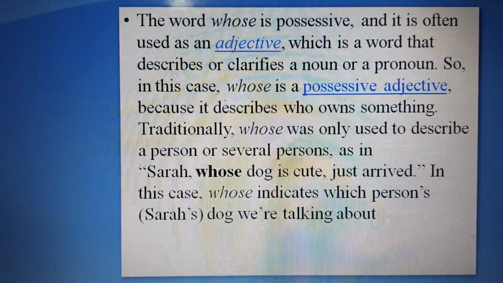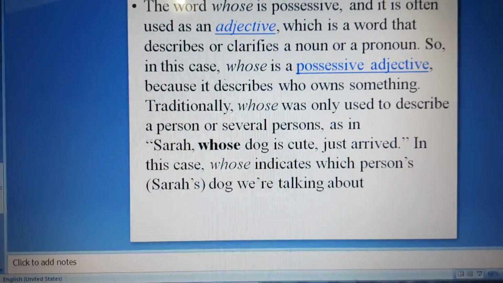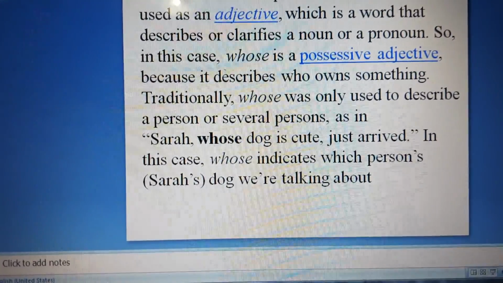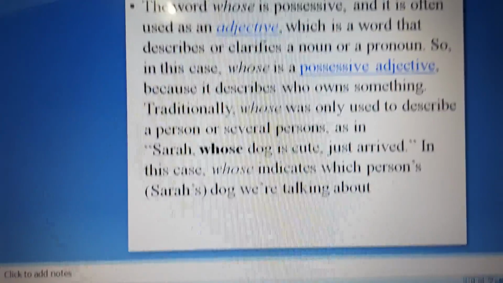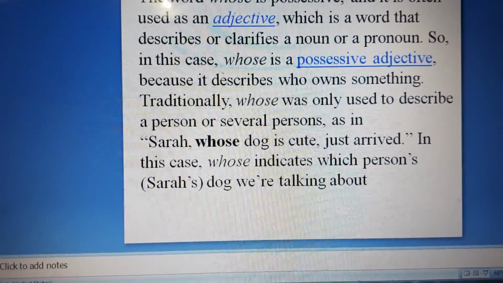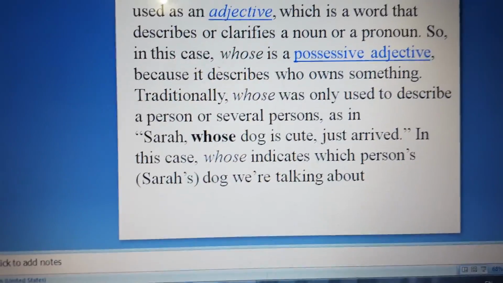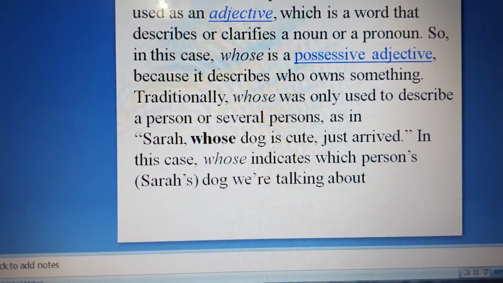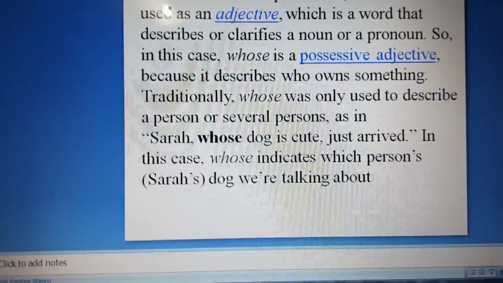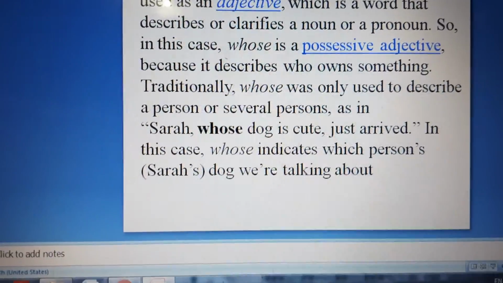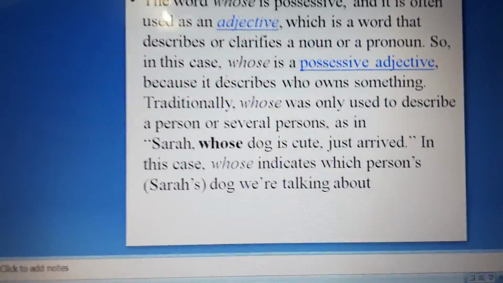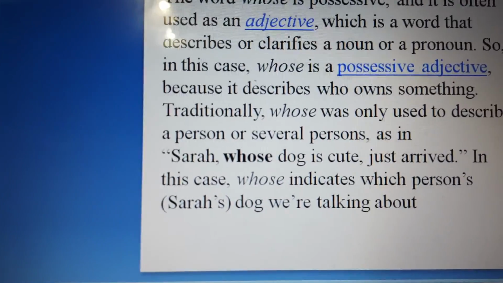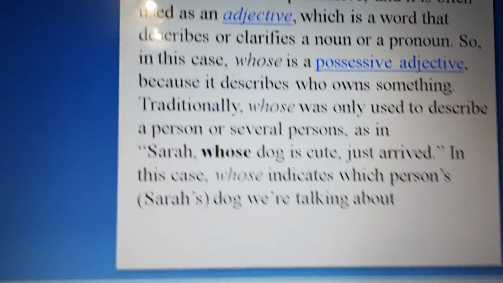Traditionally, whose was only used to describe a person or several persons, as in this example: Sarah, whose dog is cute, just arrived. In this case, whose indicates which person's dog we're talking about. Sarah owns the dog, and now we know what we're talking about. Okay, I'm going to show you another thing.